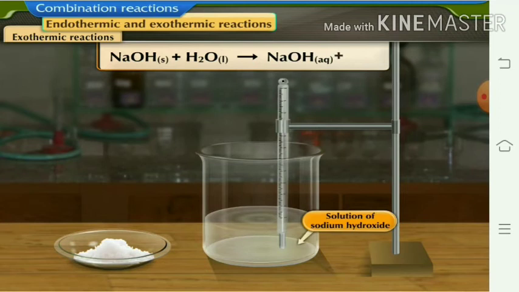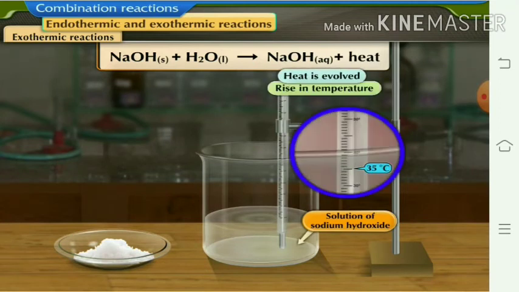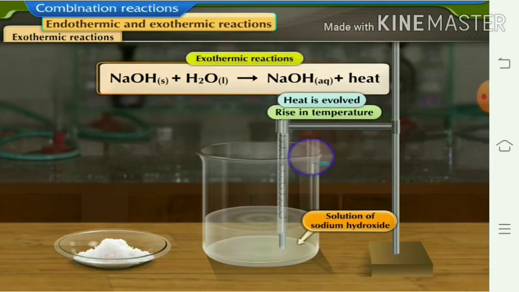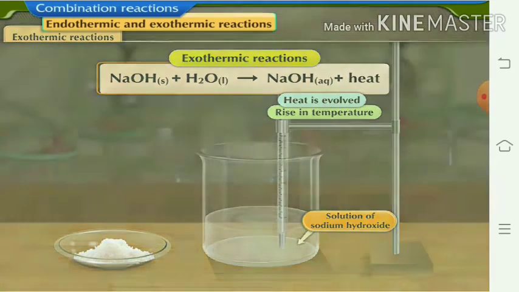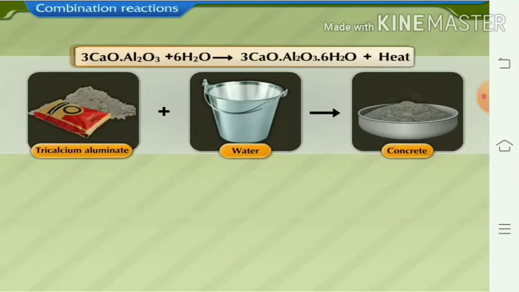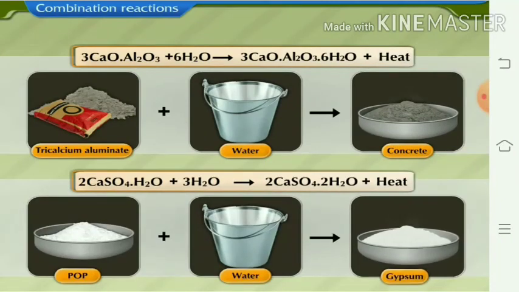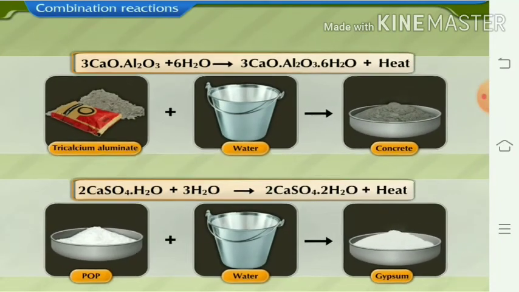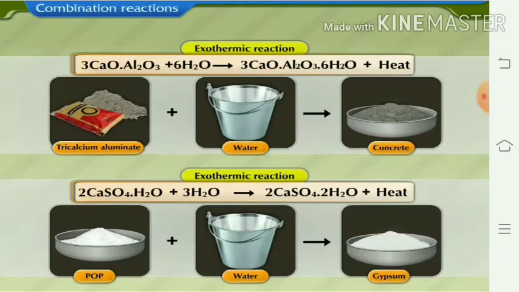Sodium hydroxide plus water, that is NaOH solid plus water, during formation of its aqueous solution some heat energy is evolved. Therefore it is an exothermic reaction. Thus we can see the difference in exothermic and endothermic reaction. If heat is evolved at the product side, then these examples are exothermic reactions.